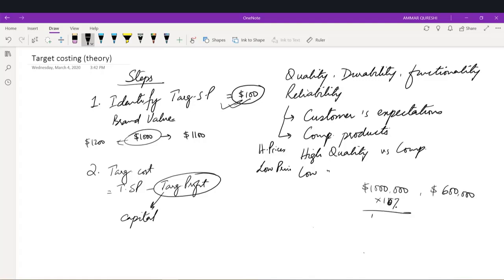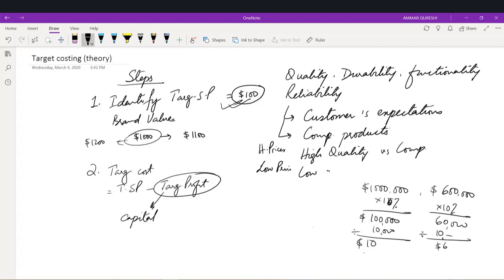So 10% means we have to generate around 100,000 profit from this particular product, right? And if we are selling 10,000 units of the product, then we have to charge $10 profit from the product. Similarly, if the capital involved is 60,000, that means 10% profit will be around 6,000, divided by 10,000 units. That means we have to charge a $6 profit from the product.